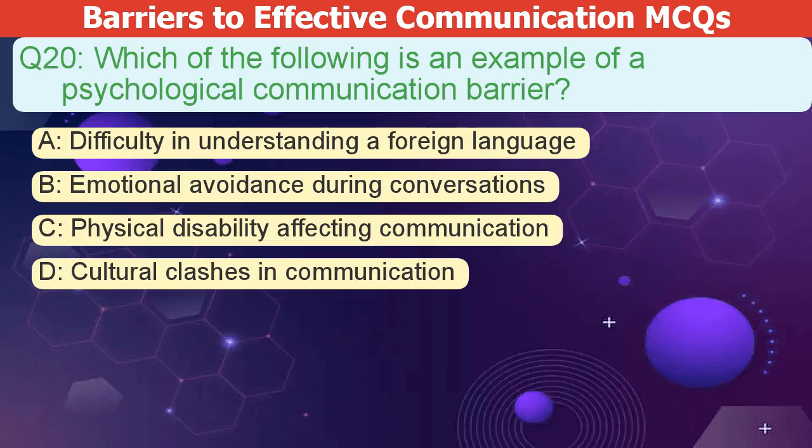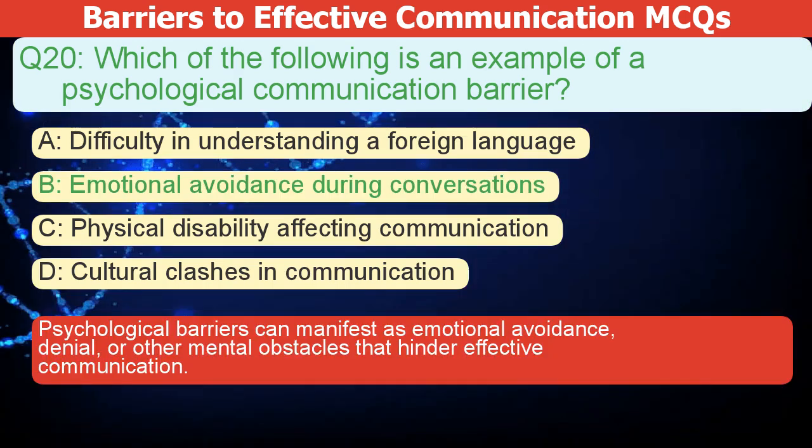Which of the following is an example of a psychological communication barrier? A. Difficulty in understanding a foreign language. B. Emotional avoidance during conversations. C. Physical disability affecting communication. D. Cultural clashes in communication. The correct answer is B. Psychological barriers can manifest as emotional avoidance, denial, or other mental obstacles that hinder effective communication.